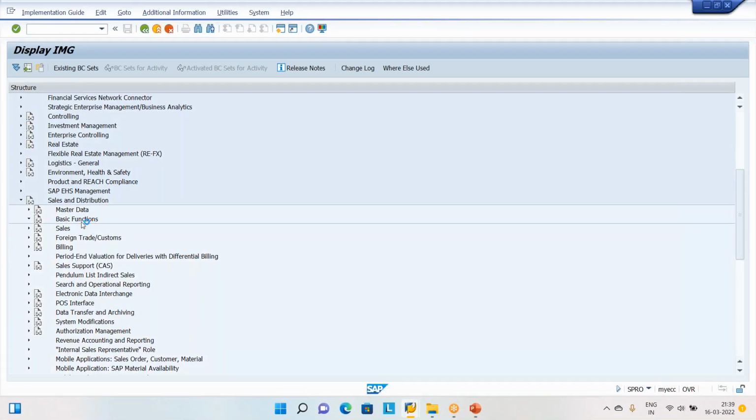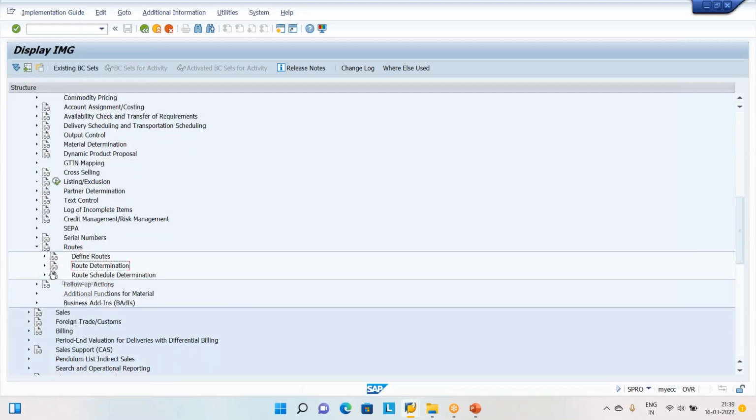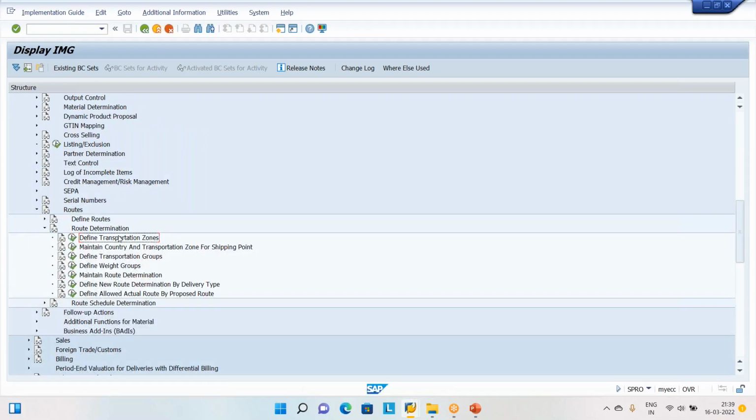In this one, go to routes, and under route determination, here is the transportation zone. This is one of the fields we must compulsorily enter when creating the customer master. So these are all the prerequisites. Unless you do this, the system is not going to allow you to create the customer master record. So click here, define transportation zone.